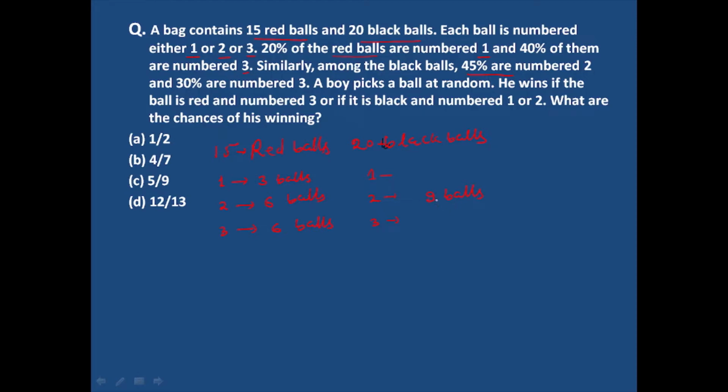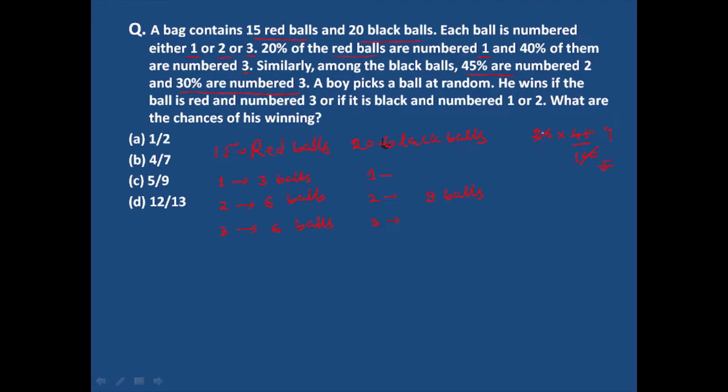How did we get 9 balls? 20 times 45 divided by 100. 20 divided by 100 is 1 by 5, and 5 nines are 45. So 9 balls are numbered 2, and 30% are number 3.